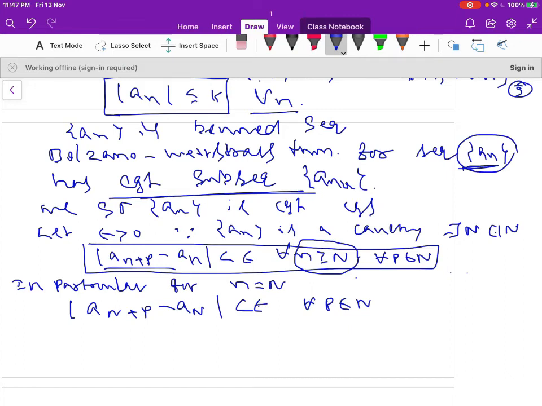You have specified capital N here in place of n. So take it as equation number 6.